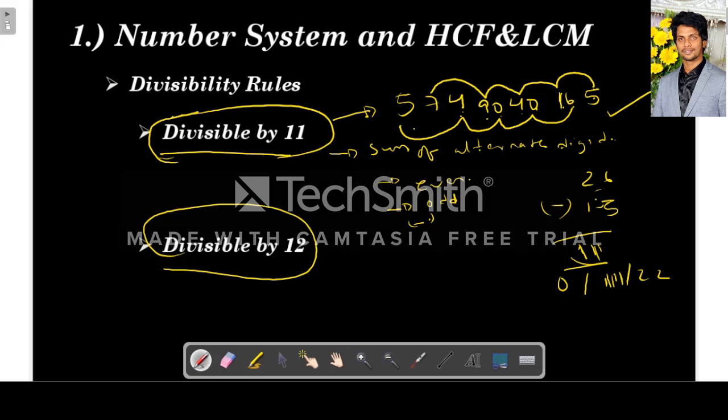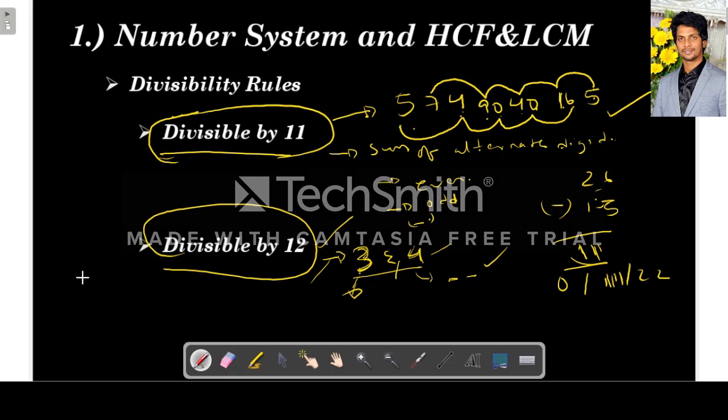Next, divisibility by 12. Same as with 6: if a number is divisible by both 3 and 4, then it is divisible by 12. As you know, if a number is divisible by 3, then the sum of digits is a multiple of 3. And if a number is divisible by 4, then the last two digits of the number must be divisible by 4. If both conditions are satisfied, then the number is divisible by 12.